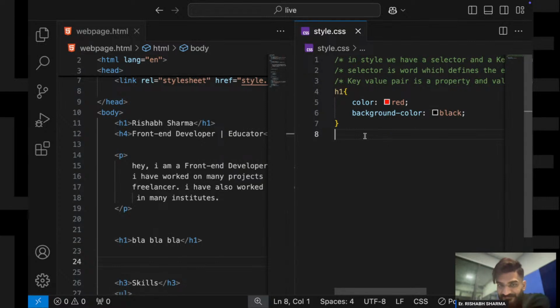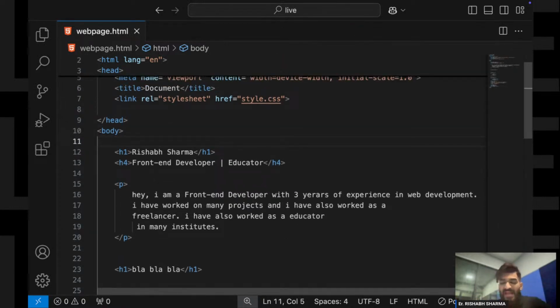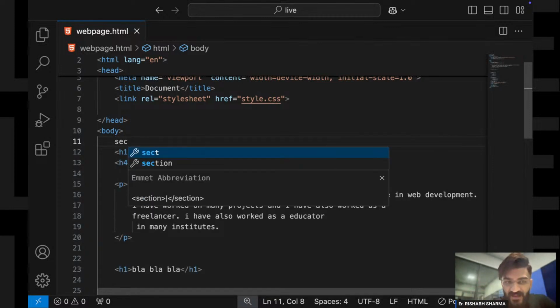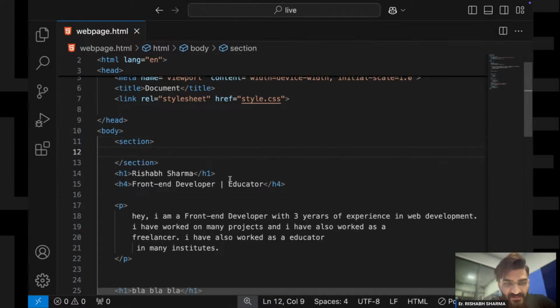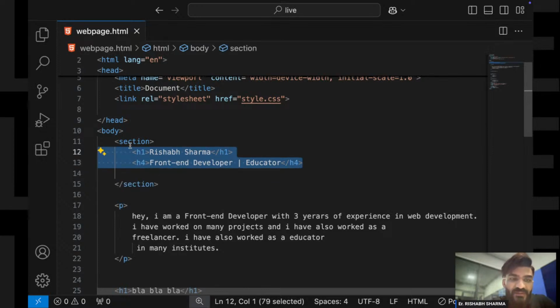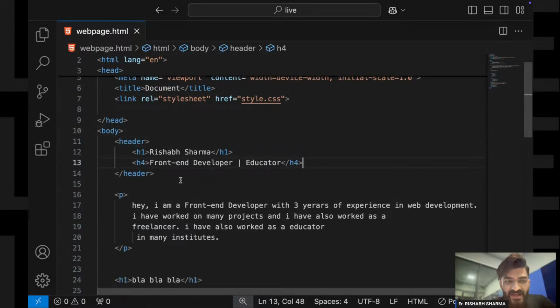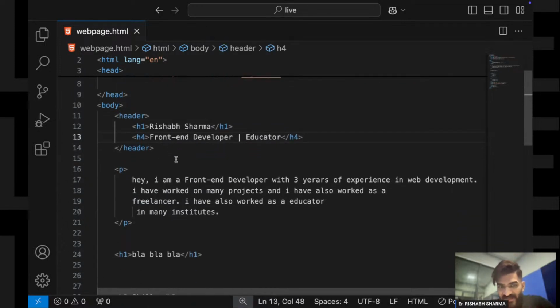Okay, so now see. Since we have studied section and div tags, what I am doing is dividing my website into different sections. Okay, say I have a section tag, and I am dividing this section like this, or maybe this is my header. So this is my header.